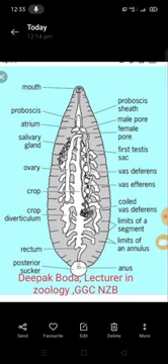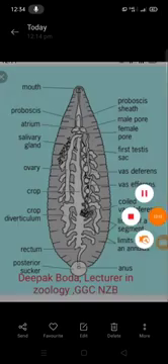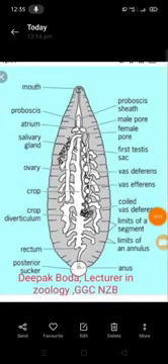Second one is the oviduct. From the base of each ovisac arises a short and slender tube-like structure called the oviduct.